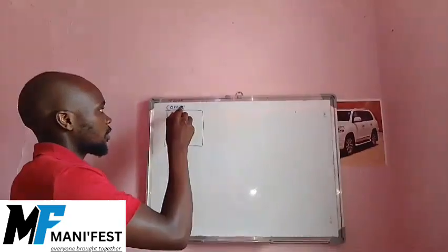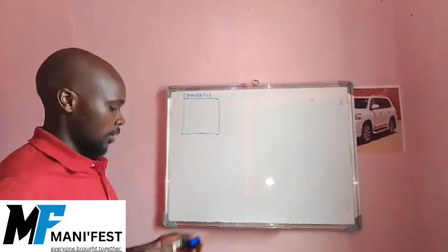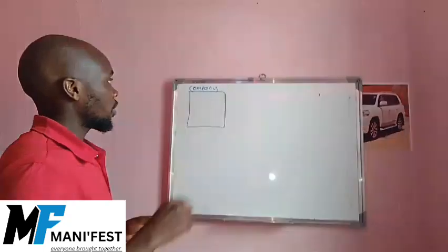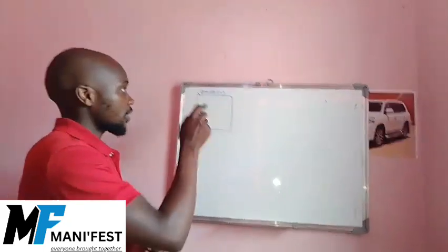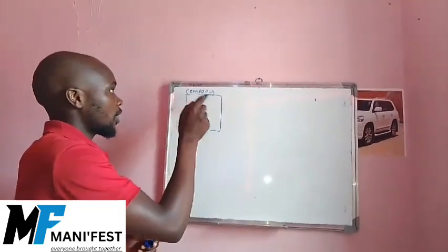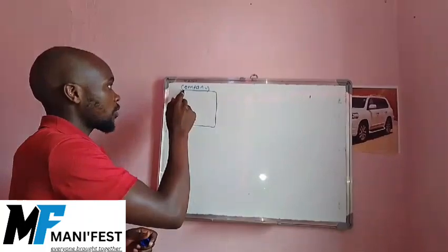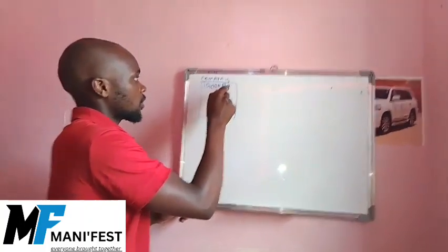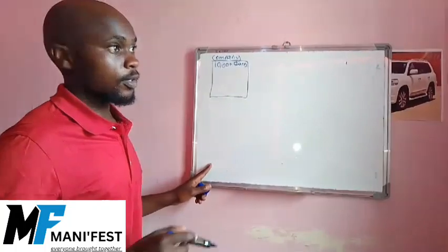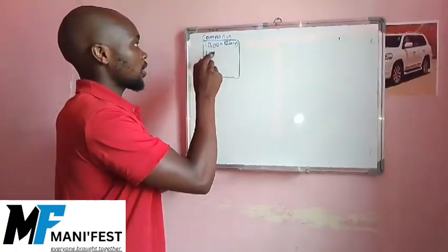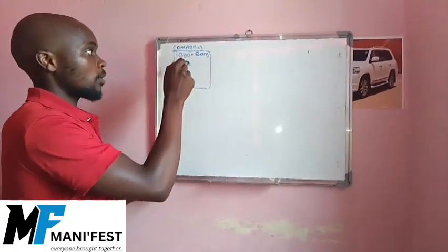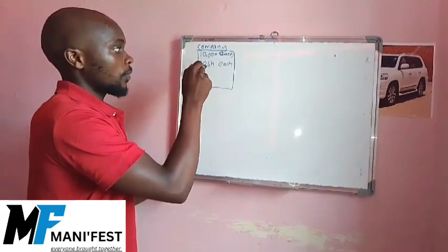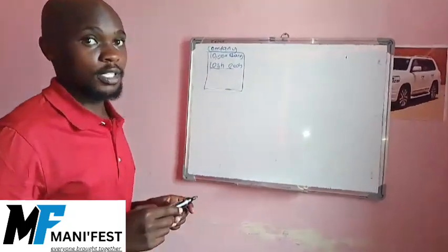This is our company, and this company is made up of shares. Maybe let's put just a random figure. Our company is made up of 10,000 shares which are valued at 10 shillings each. This is also called the face value of a share.